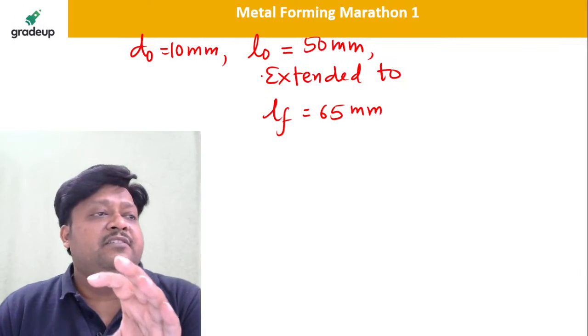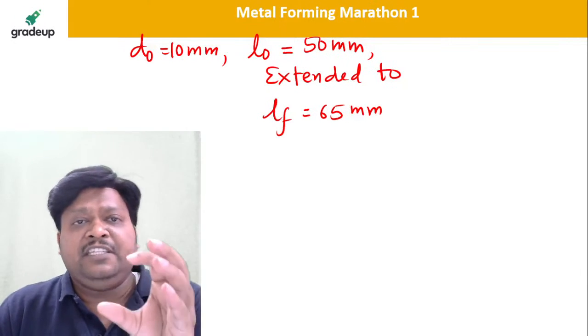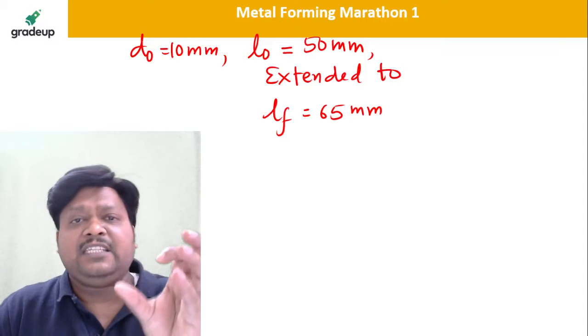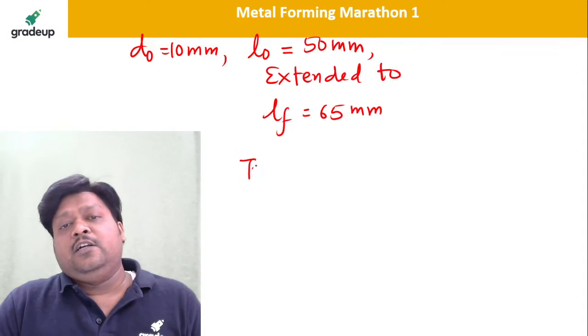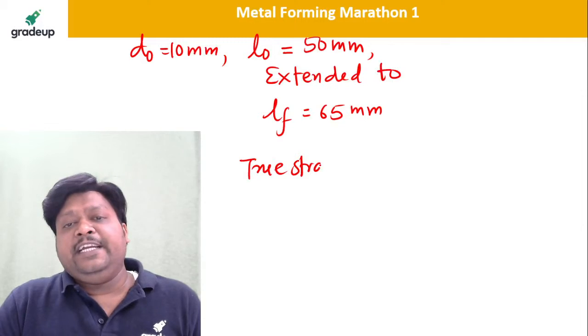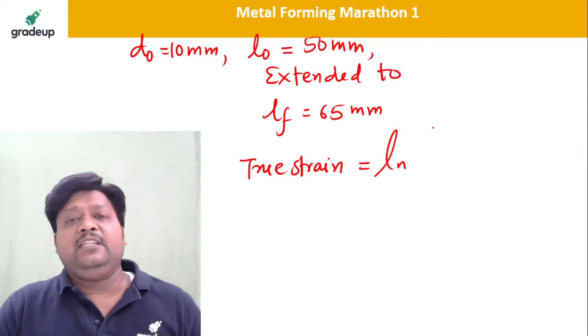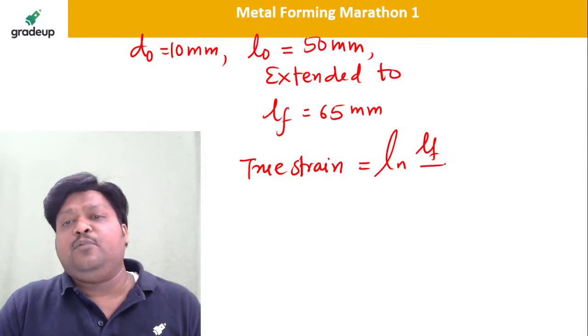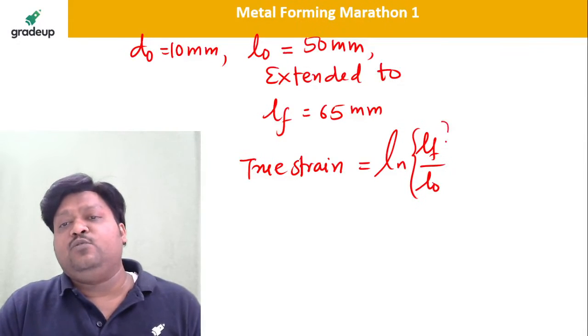Now from this data you can do one thing very fast: find the true strain. It is ln of final length upon original length. You know it better.